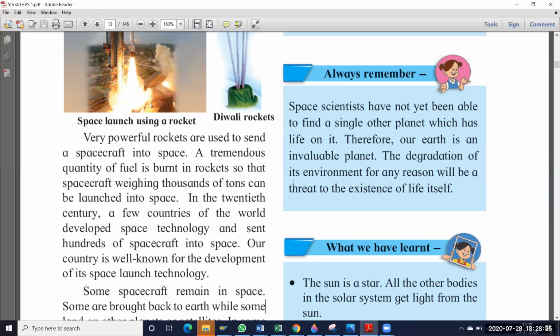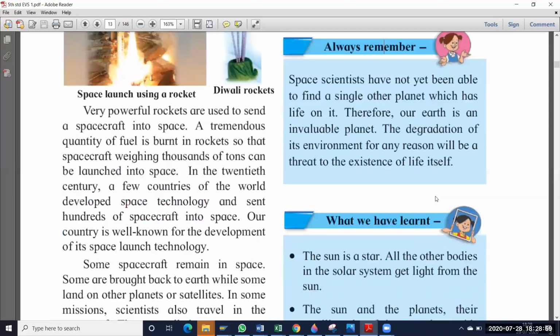The degradation of its environment for any reason will be a threat to the existence of life itself. So now we are using more and more vehicles, which causes pollution, and we have started deforestation also. That means we are cutting trees and making paper also. When we harm the environment, we will get more and more harm. So we have to remember all this and save our planet, that is earth.